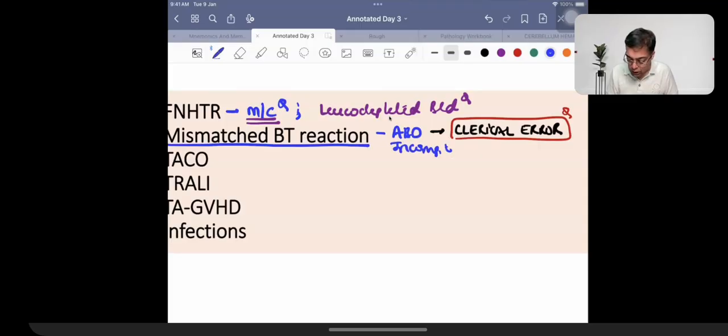Now, what is going to be the complaint of the patient? If the patient happens to be conscious, then he is going to be having fever with chills and rigors. Fever with chills and rigors. And he is also going to be having a development of pain.